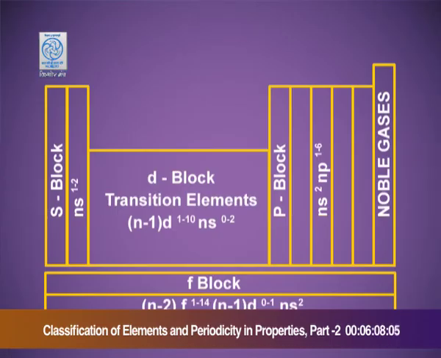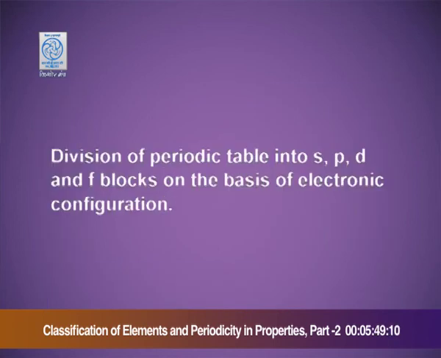Now, let me tell you that the periodic table is subdivided into the 4 blocks, the s, p, d and f blocks, and that is on the basis of the electronic configuration and the last electron entering the valence subshell. Division of the periodic table into s, p, d and f blocks on the basis of the electronic configuration.